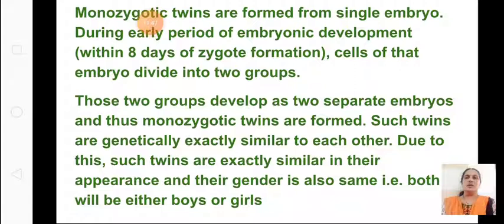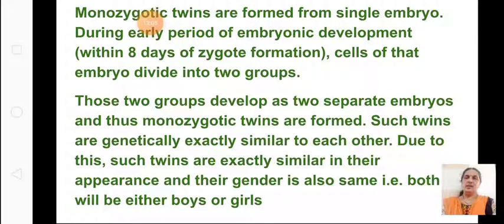Such twins are genetically exactly similar to each other, due to which they are exactly similar in appearance, and their gender is also the same. So both will be boys or both will be girls, because one zygote has divided into two.